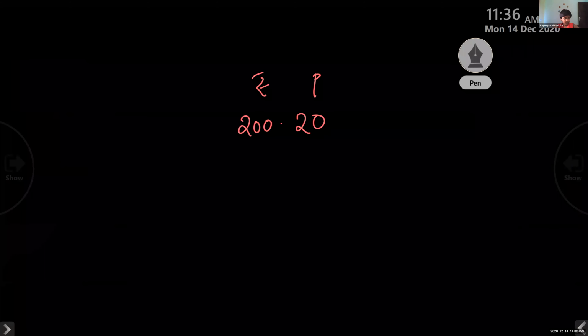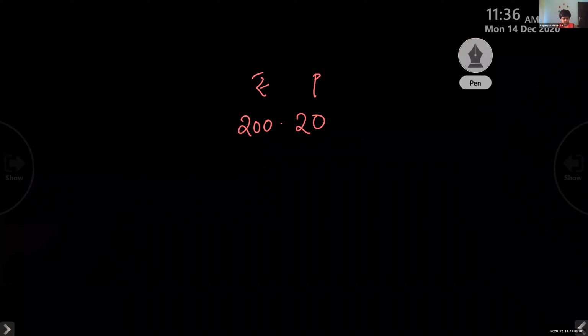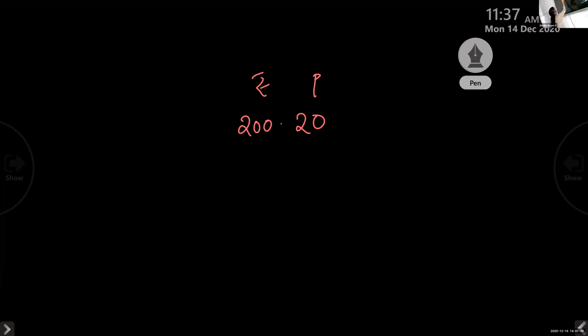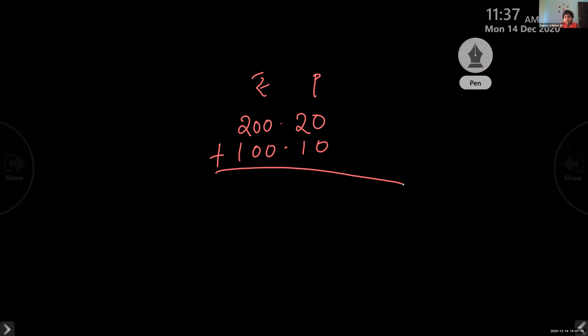Then we have to add 100 plus. Okay, do those calculations. The answer is 300 rupees 30 paise.